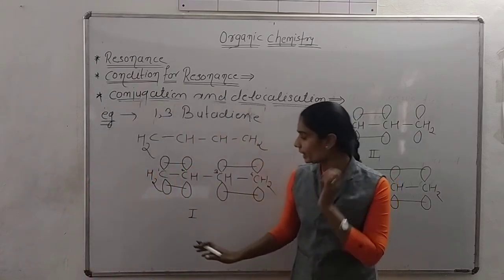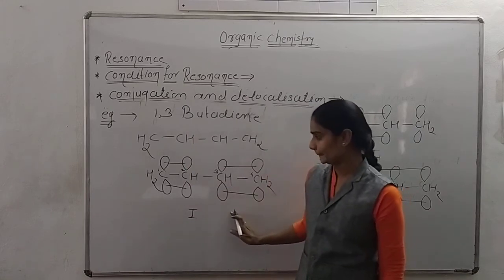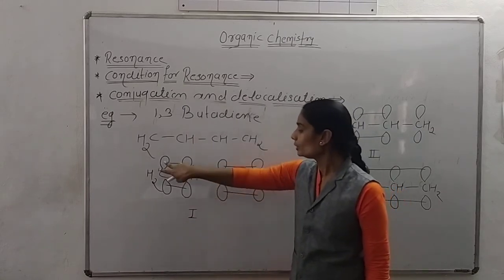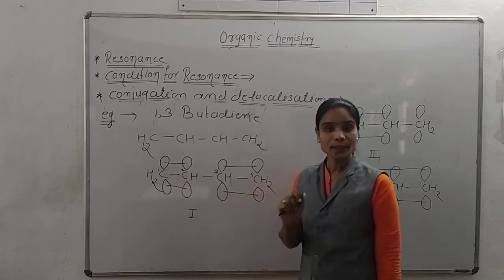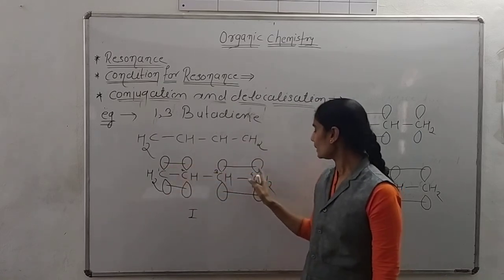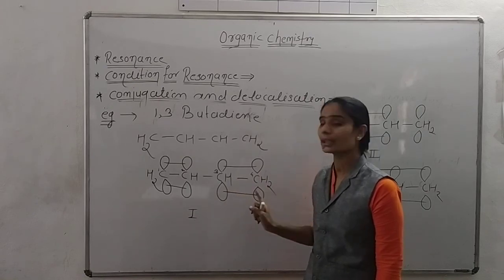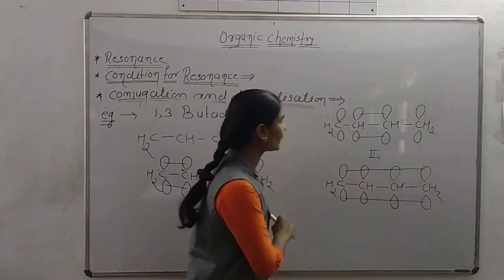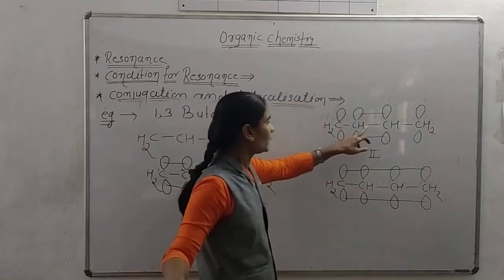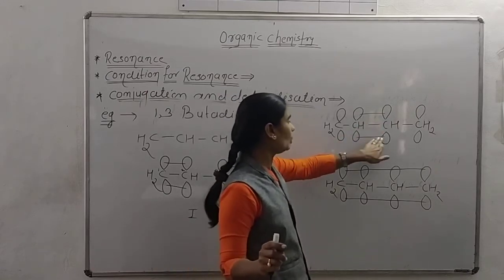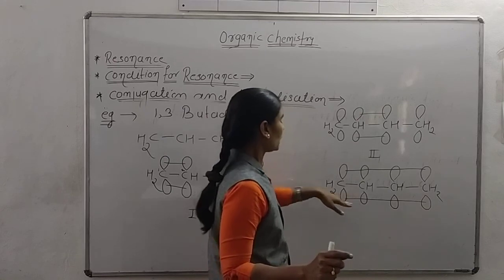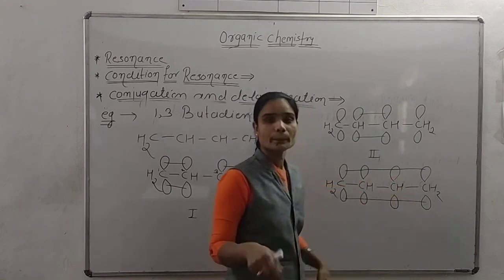So in the first structure, there may be a possibility that the first carbon and second carbon p orbitals overlap with each other, and the third carbon and fourth carbon p orbitals overlap with each other. Or the second possibility is what? The second carbon and third carbon may overlap with each other, or all the carbons' p orbitals may overlap with each other.